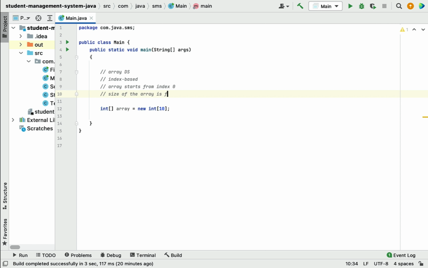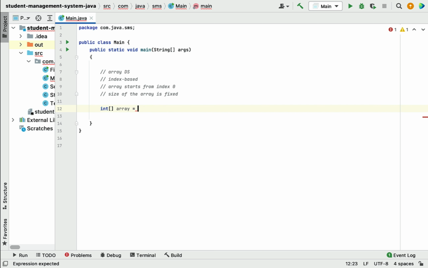Size of the array is fixed. Okay, and in an array we can store only the similar type of data. Similar type of data meaning, let's say if we create an integer array, we need to store only integer numbers. We cannot store other data type values like string or long. For example, let me demonstrate.